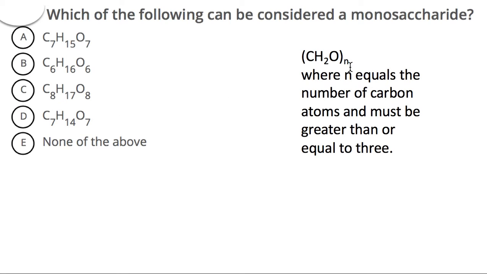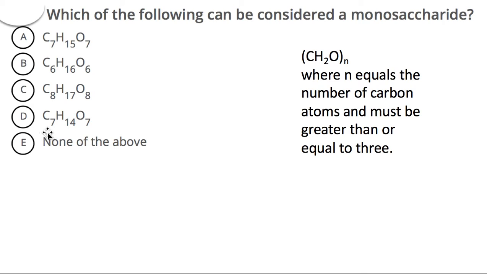If we multiply 8 times 2, we should have how many hydrogens? 16, right? And over here we have 17. Again, the number of oxygens should be the same as carbons, but the number of hydrogens is not twice the number of carbons, so this is incorrect as well.